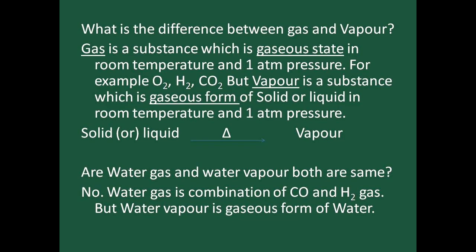Now, water gas and water vapor, are both the same? No. Water gas is a combination of carbon monoxide and hydrogen gas, that is called water gas. Water vapor means it is a gaseous form of water. When you give heat, the water is changed to a gaseous form. That gaseous form is called water vapor.